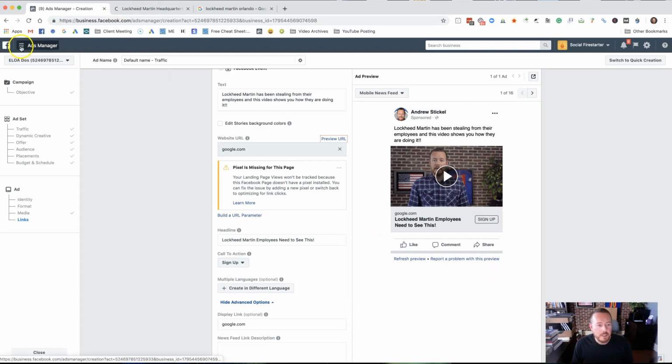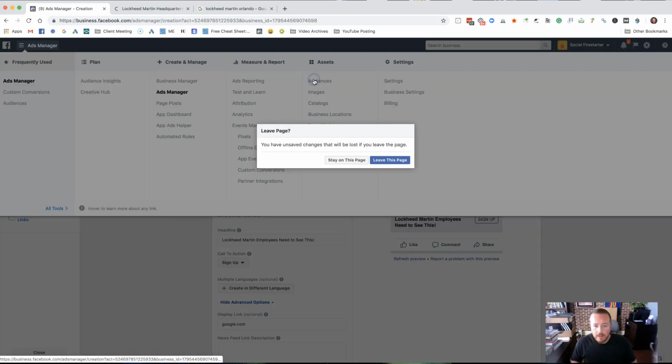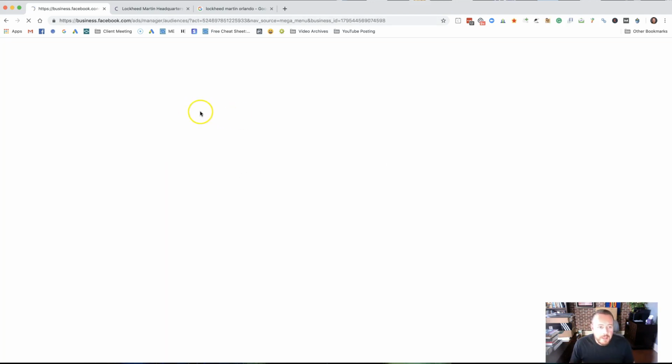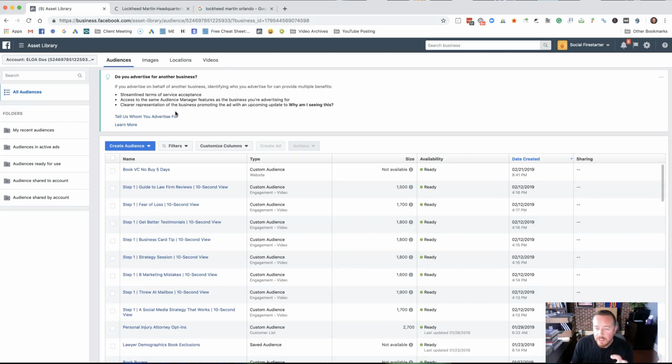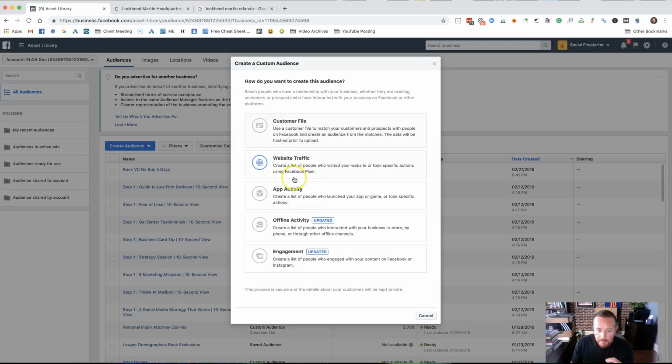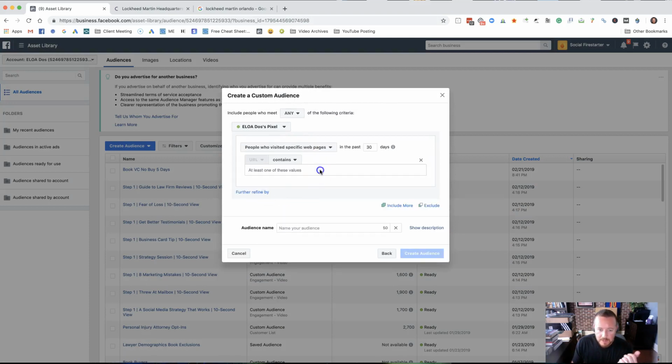And then what you're going to do is go into audiences. I'm not going to do this ad because I don't need to, but leave this page, and then you're going to create a custom audience. Now, if you have a landing page that you're directing people to, you'll just have it be a custom audience of people that went to the page, and you do that by website traffic. Then obviously you have to have the pixel in there, and then you do people who visited this, and then it'll be if the URL is google.com/LM lawsuit, maybe, whatever the URL is.